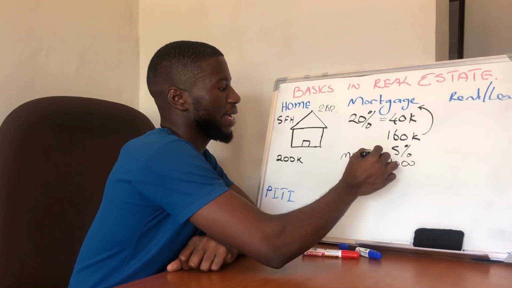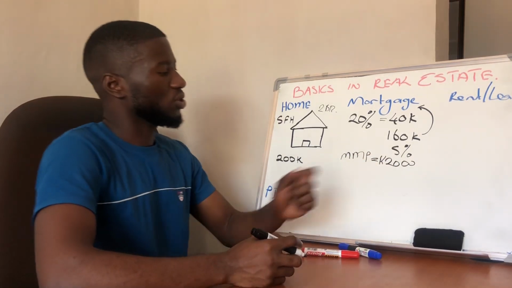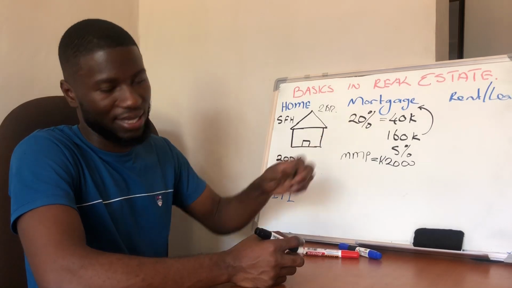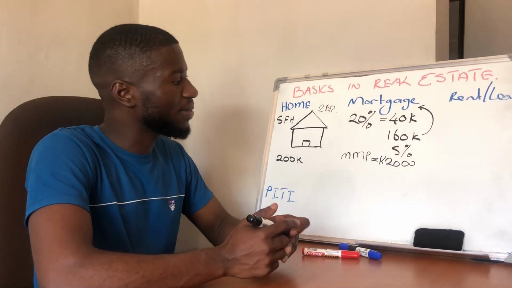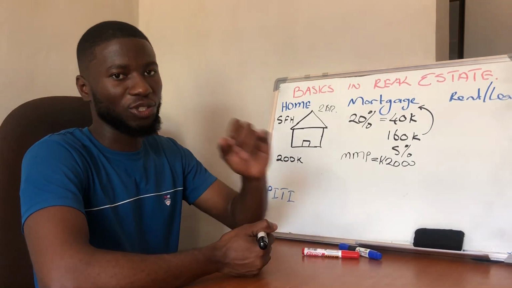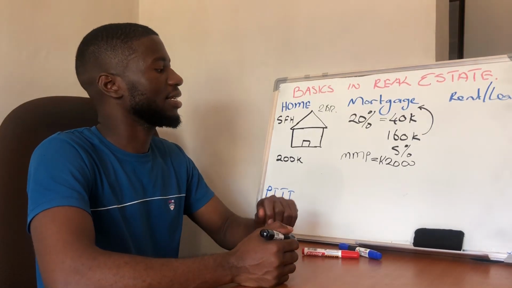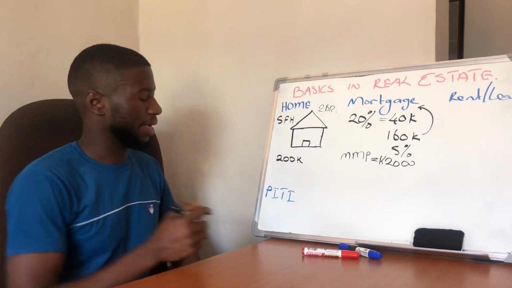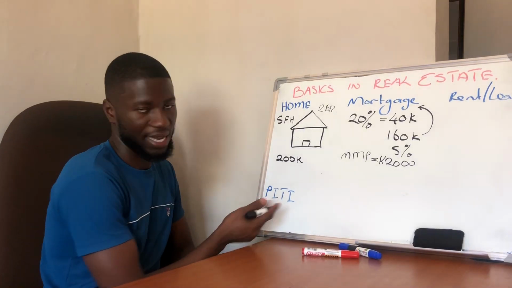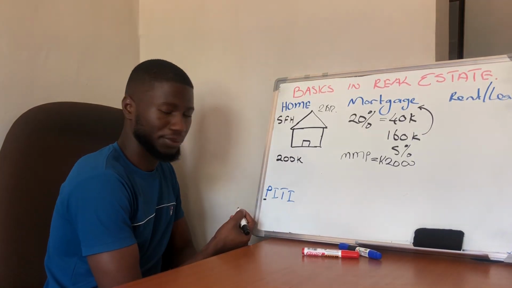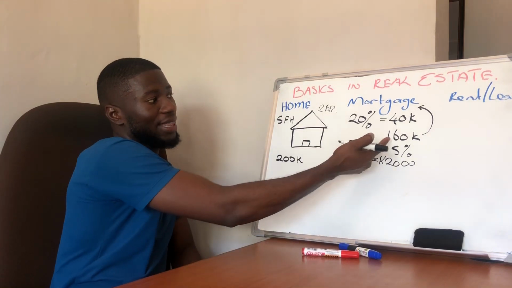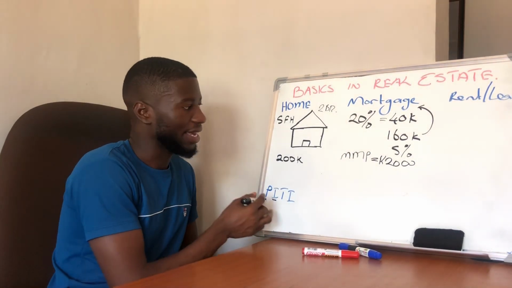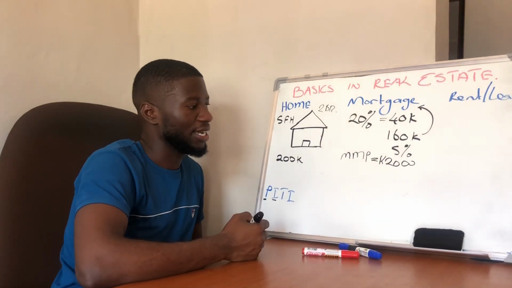They say you'll be paying 2,000 kwacha, right? So this 2,000 kwacha is going to be going towards this money and the interest. But apart from that, it will go towards insurance of your house and also taxes on your house. So this is what this is all about, the PITI. So this stands for principal, right? Which is the principal debt that you owe the bank, which is 160. I is the interest. The interest is the 5%.